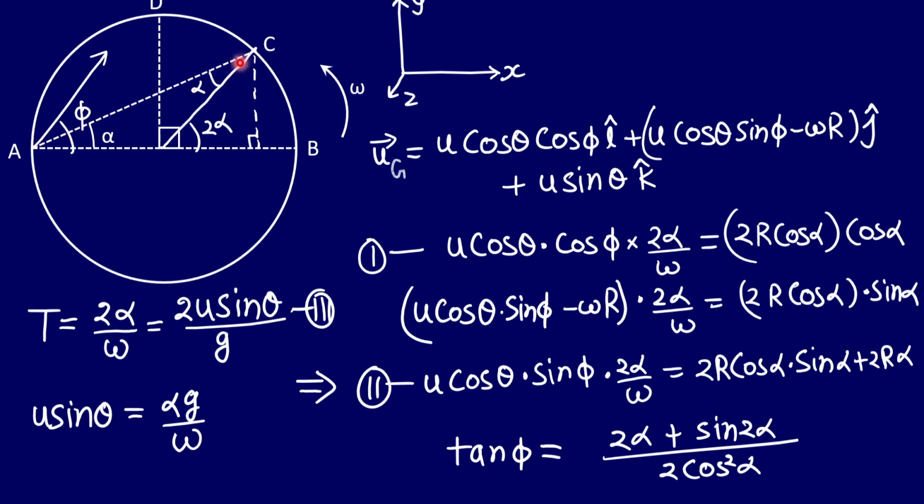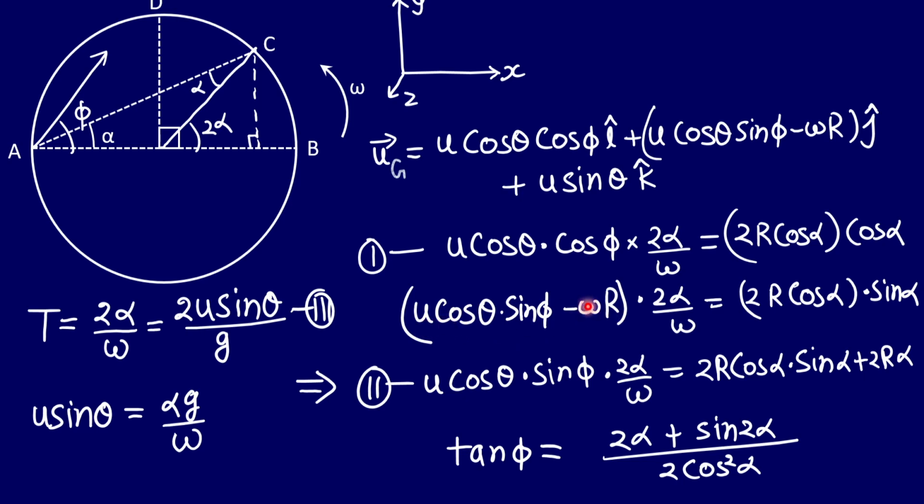So this AC distance will be 2r cos alpha. And if we just take the component of this 2r cos alpha in this triangle here, so the base will be equal to 2r cos alpha multiplied by cos alpha. So this is the displacement along the x direction, and that must be equal to velocity along the x direction into time. Again, we can take a similar equation along the y direction.